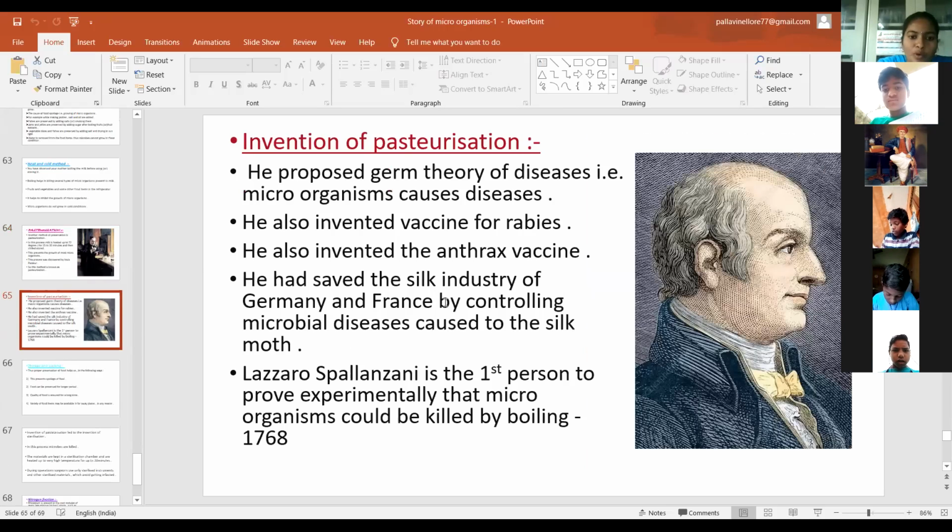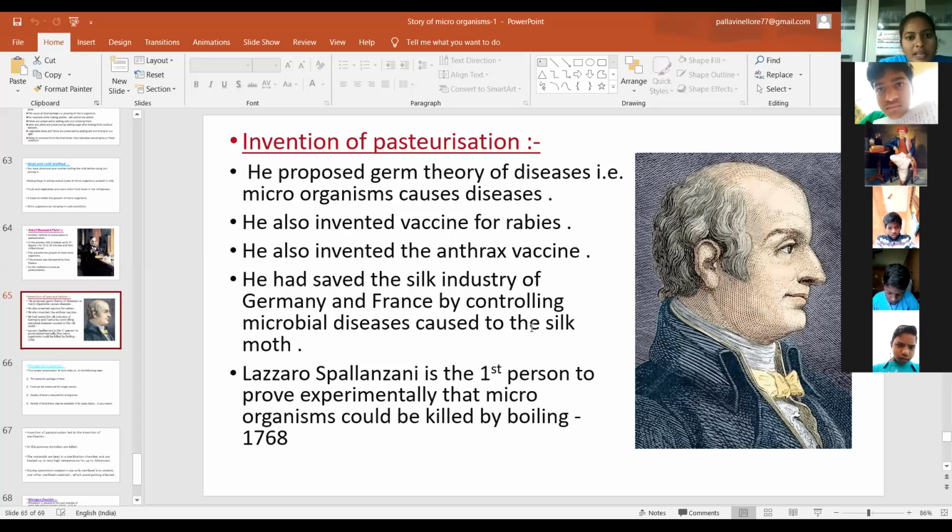Next, the invention of pasteurization. Louis Pasteur proposed the germ theory. That means microorganisms cause diseases.